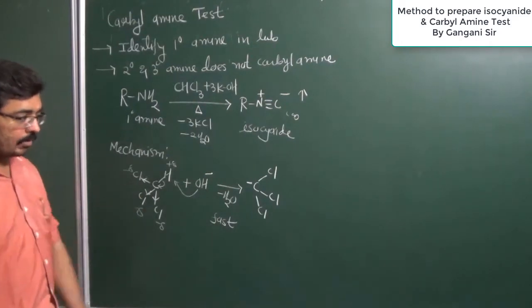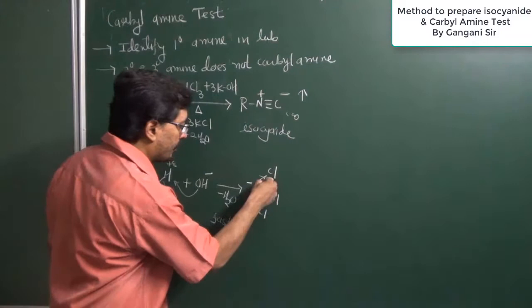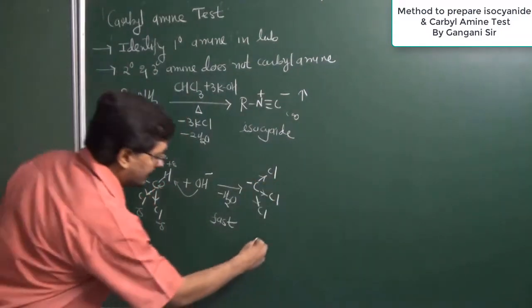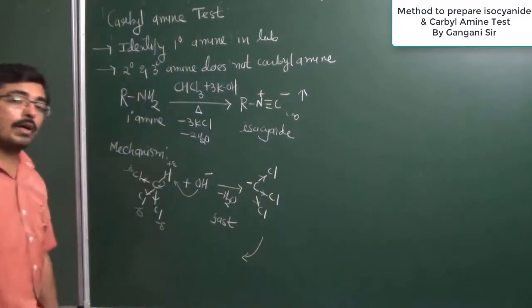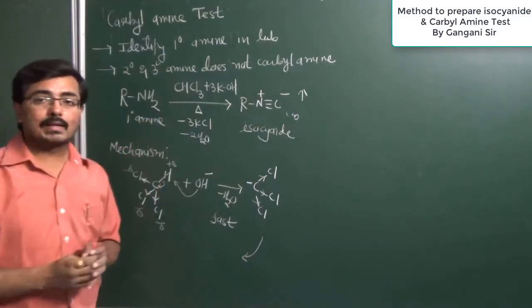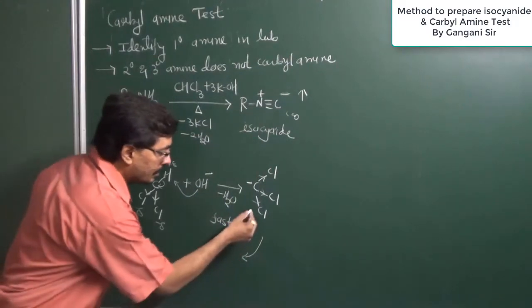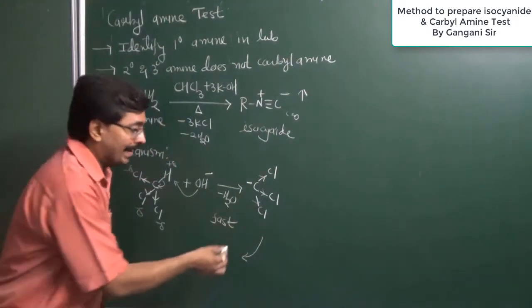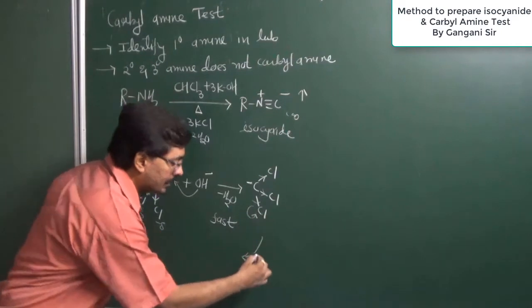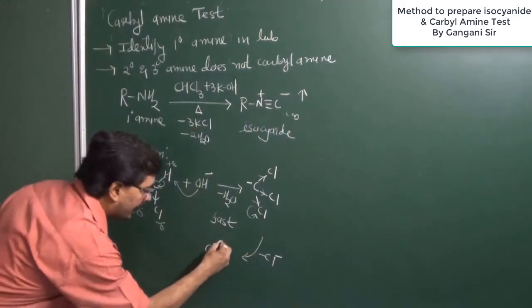Now, the chlorine obtained has a tendency to attract this bond electron. So now, in a second step, dichlorocarbene formation occurs. Whenever we have chloroform with an alkali, dichlorocarbene will form. So it is observed that out of these three, any one chlorine will be removed with the electron pair and as a result we will get a carbon.